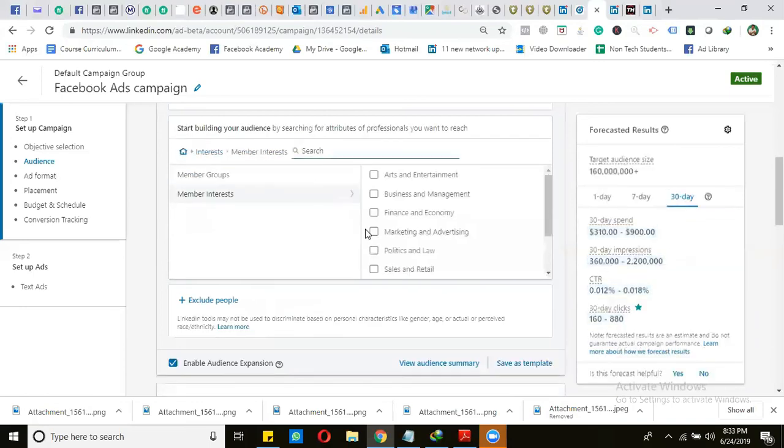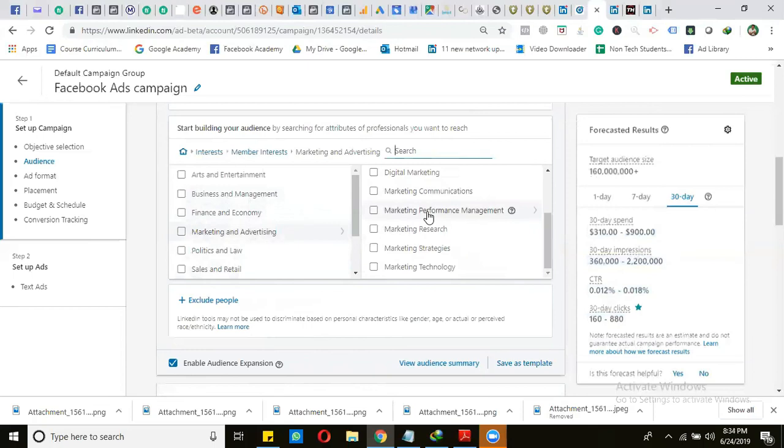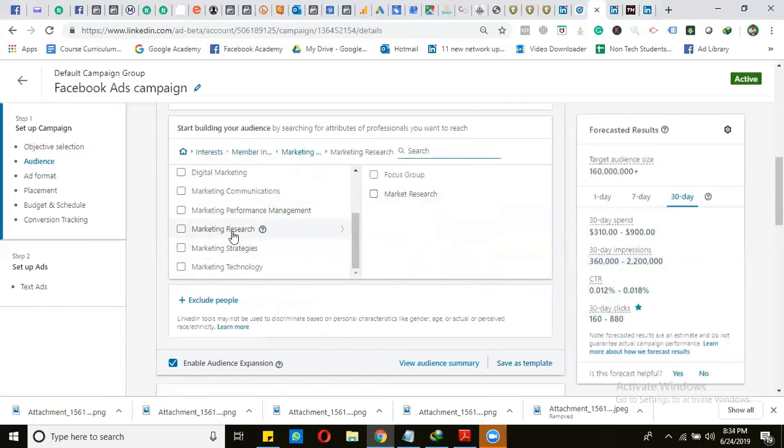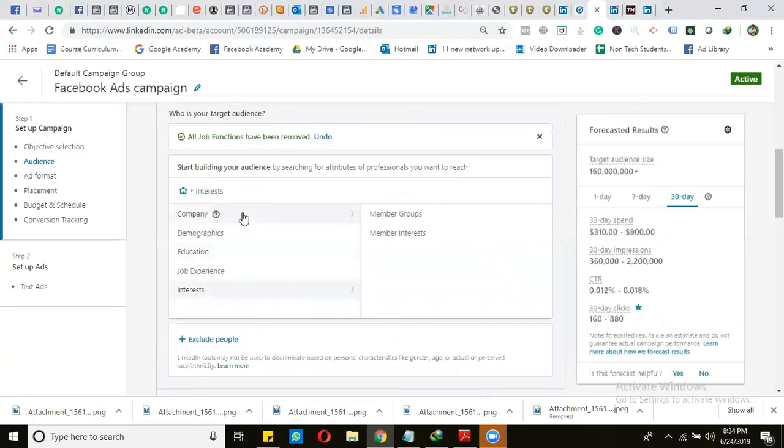Next is the member interest. We can target based on their interest like arts and entertainment, business and management, and then when we select any of the options, further their subcategories will appear. So we can target the people based on subcategories, and for most of the categories it will again let you to the next level of their category. For example, I have selected marketing, and it will again come to the next sub point like the focus group or the market research. So these are the targeting options available for LinkedIn ads.